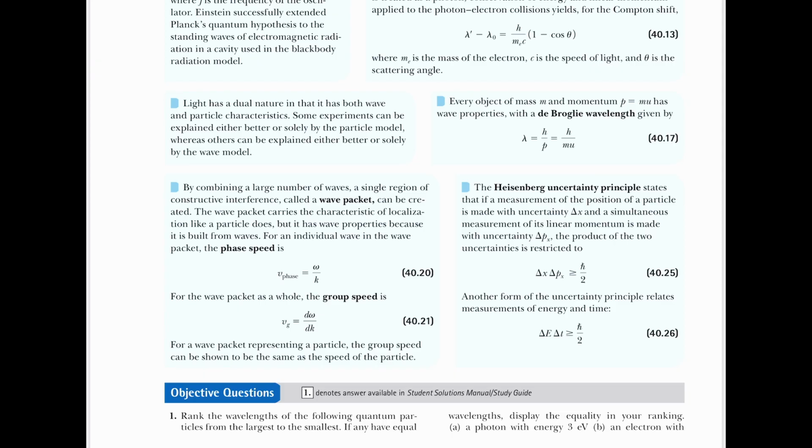Every object has a mass m and a momentum p equals mu. This has wave properties. The de Broglie wavelength is given by this equation.